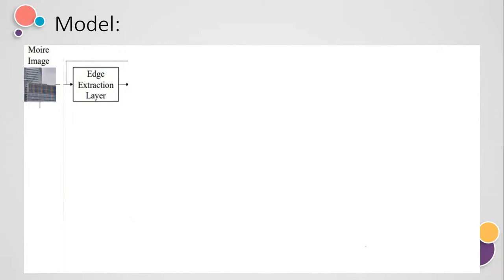In this network, when we take an input image with Moire artifacts, we pass it through the edge extraction layer. You can see the edge extraction layer here, where we extract edge maps. Now, what is an edge map? An edge map is a kind of image that indicates where the edges in the image are.